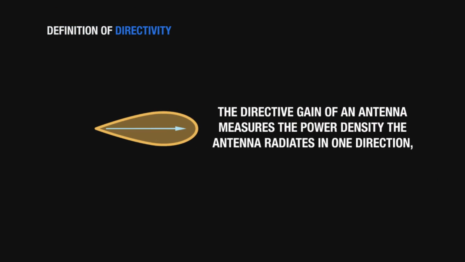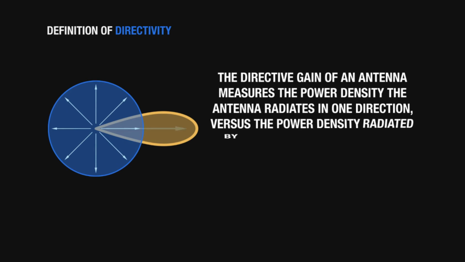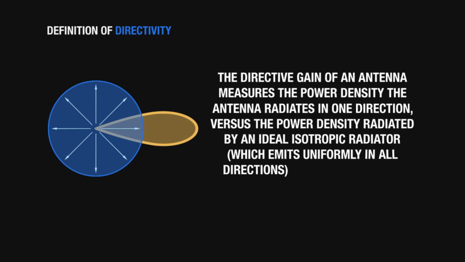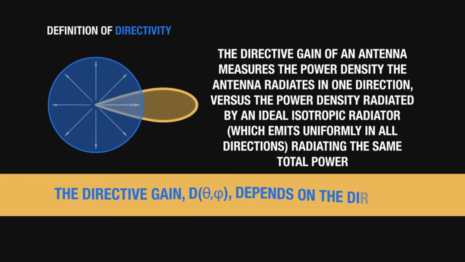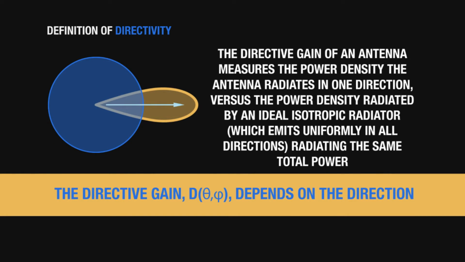So the definition of directivity, now being a bit more formal, we speak of directive gain. We'll see that directivity in fact is the maximum value of this directive gain. Directive gain of an antenna is the power density the antenna radiates in one specific direction. So in fact you can define the directive gain as a function of the angle from which you look into the antenna.